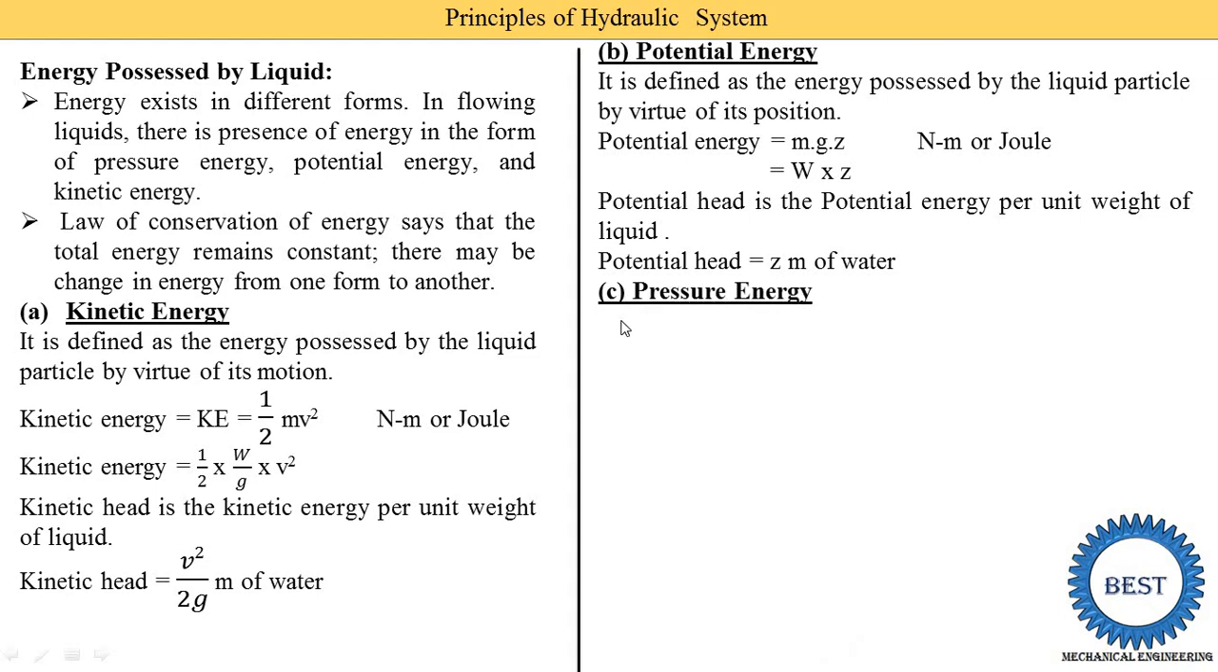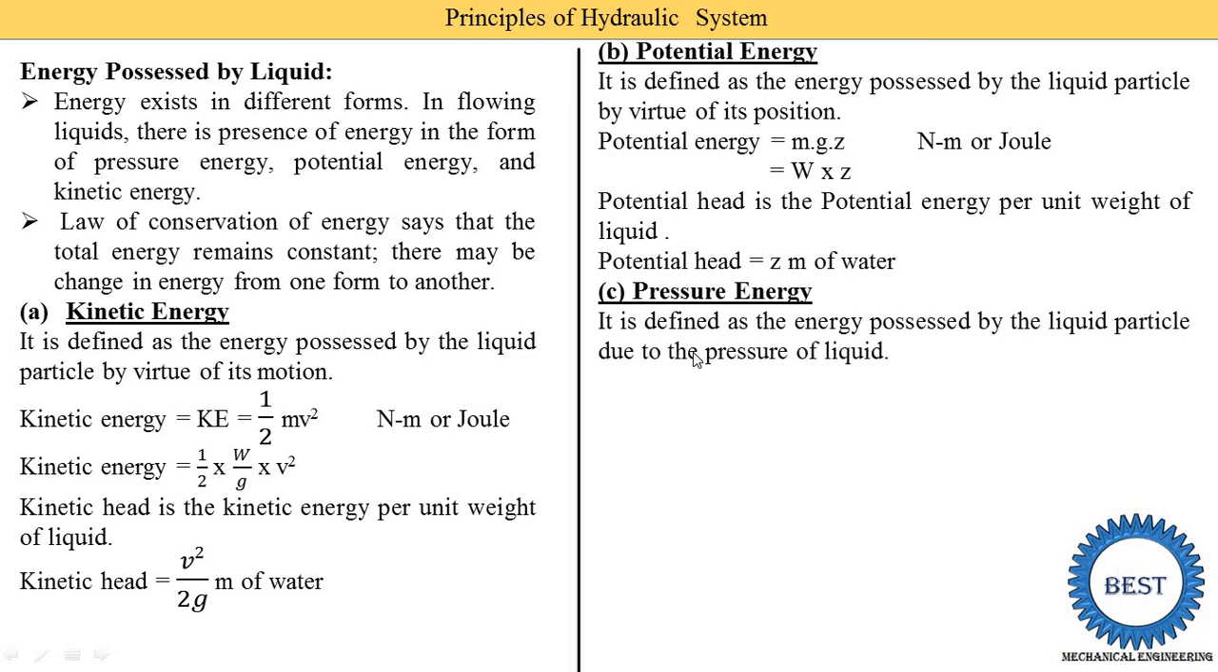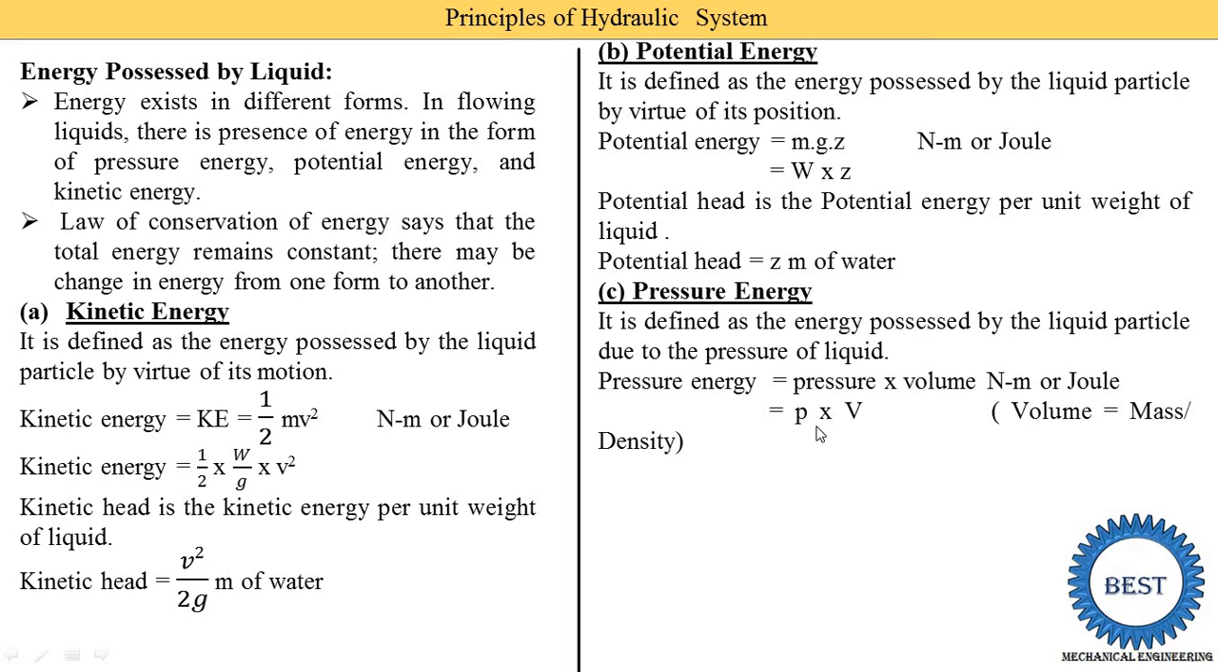Third, we consider the pressure energy. It is defined as the energy possessed by the liquid particles due to the pressure of the liquid. Due to pressure, the liquid has certain energy, which is called pressure energy. What is the equation of pressure energy? Pressure energy is equal to pressure into volume, and the unit is Newton meter or joule. So it is written as P into V, and volume is replaced by mass upon density. So this equation is further written as P into m divided by rho.